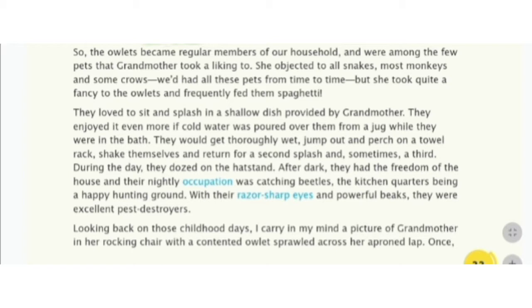With their razor-sharp eyes and powerful beaks, they were excellent pest destroyers. Looking back on those childhood days, I carry in my mind a picture of grandmother in her rocking chair with a content owlet sprawled across her aproned lap.